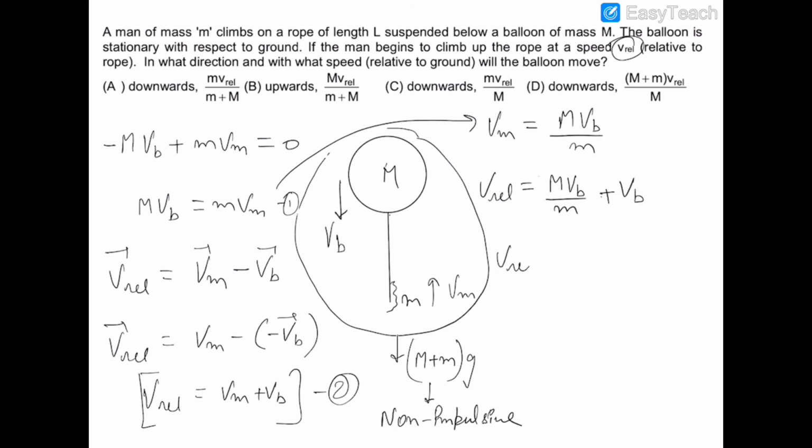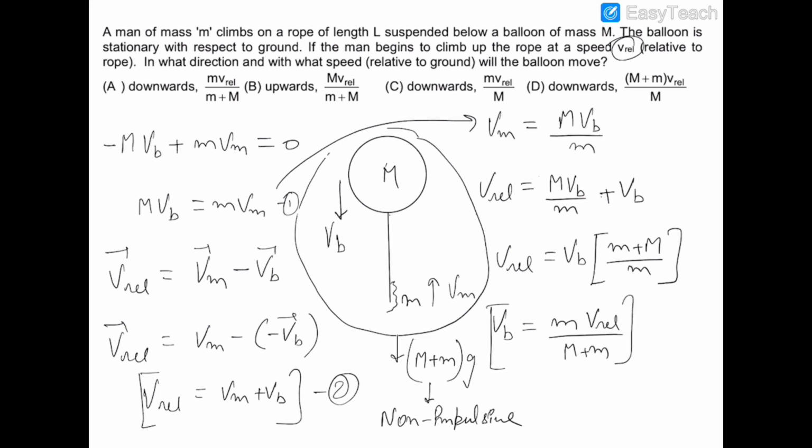So v relative is equal to vb times (M plus m) upon m, and vb is therefore equal to m v relative upon (M plus m). This is the velocity of the balloon, and it is in the downward direction. So the correct answer is option number A. Now let's move on to the next question.